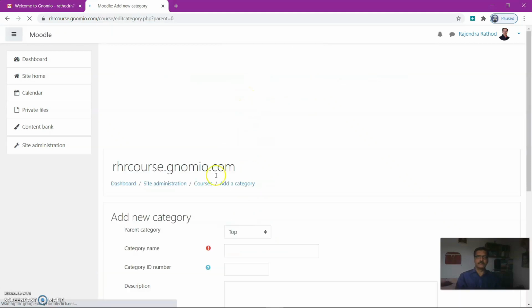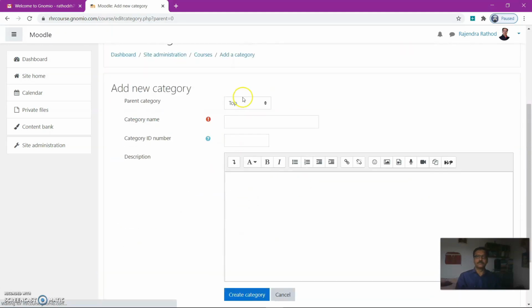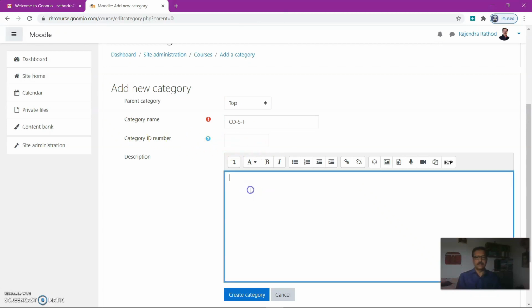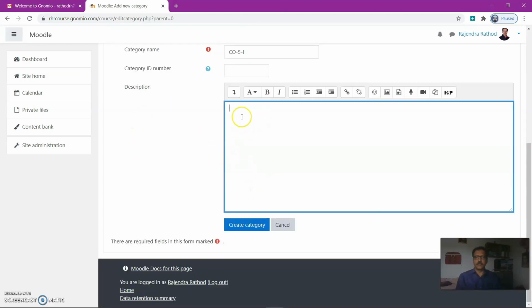Add the category. At top, here I will add CO5I. So this will be the course category. The course category number is not necessary, but you can enter an ID. If you want to describe, you can describe the course.